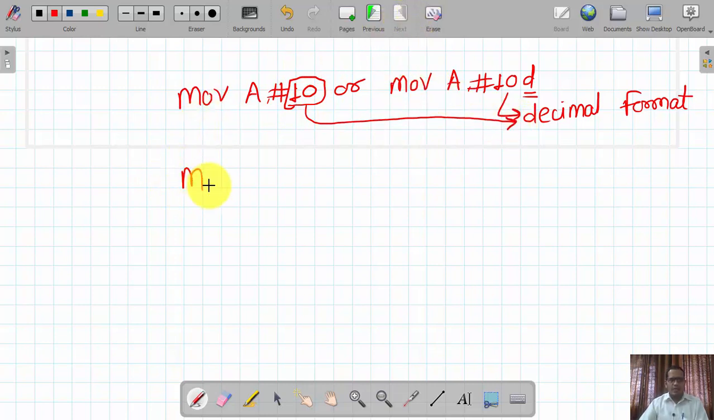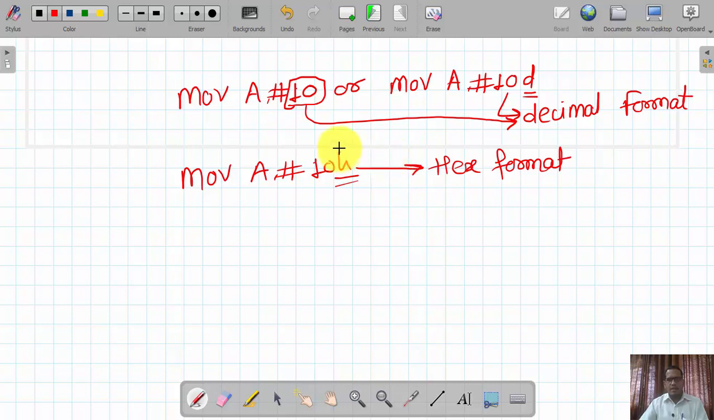format. However, if I write MOV A, #10H, what will happen? This number is now considered to be in hex format. So in this way, whatever alphabet is present, it is used to define the format of a number. In the decimal number system, the value 16 gets loaded into the accumulator. So in this way, the DB directive is used to define the format of a number.